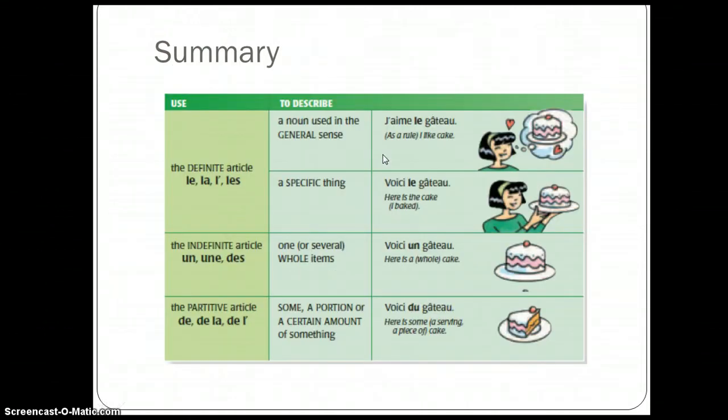And here's a nice summary. Le, la, les, like in English, would refer to a specific thing. Voici le gâteau. Also used generally, where in English we would not use an article at all. Un, une, des refers to one or several whole items. Un gâteau, here is a cake, an entire cake. And du, de la, des, some, a portion of, or an amount. Voici du gâteau, here is some cake. Un gâteau, du gâteau.